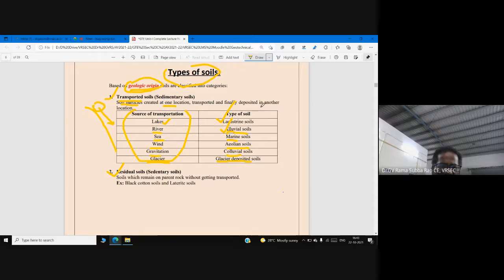Now, residual soil. The name itself is saying residual soils remain on the parent rock, so they are not going to be transported. Typical examples of residual soils are Black cotton soil and laterite soils. Black cotton soils we call expansive soils in India.